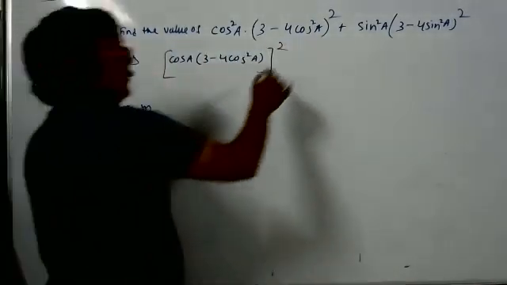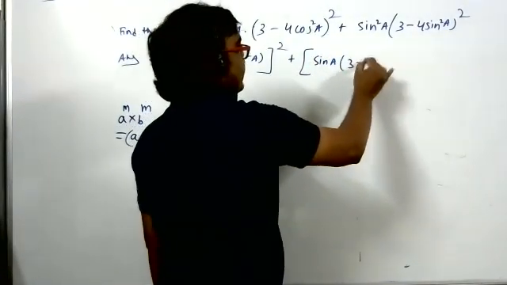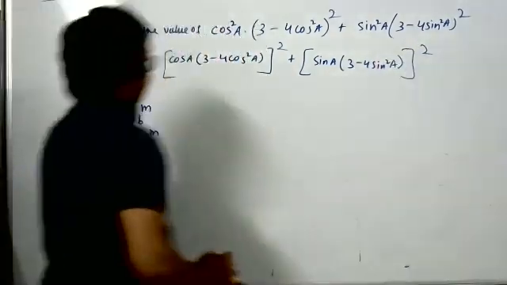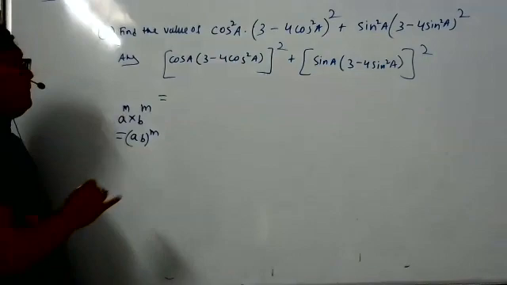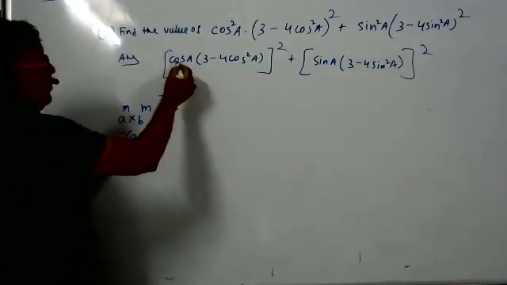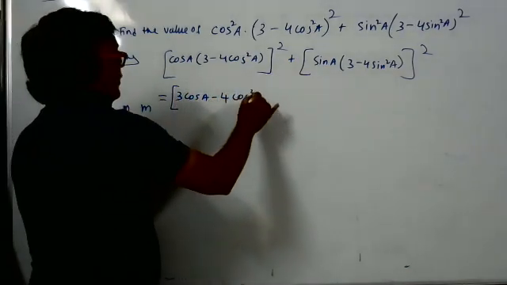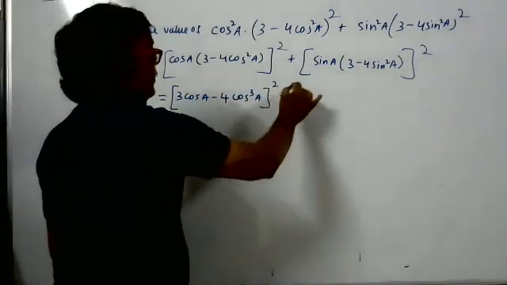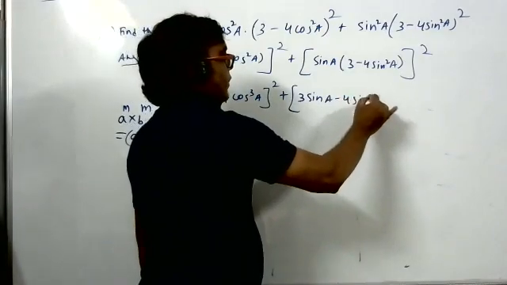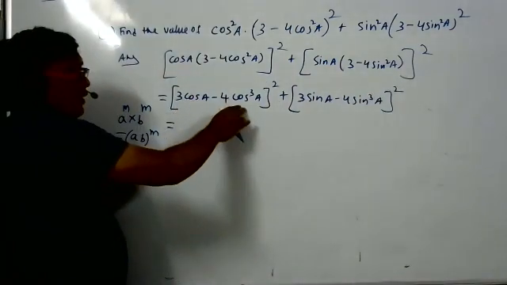Here also sin a, 3 minus 4 sin square a, whole square. Do you have doubt till here? No, sir. Open the bracket, what you will get: 3 cos a minus 4 cos cube a, whole square, and 3 sin a minus 4 sin cube a, whole square. Student, it is almost like a formula, but not exactly.